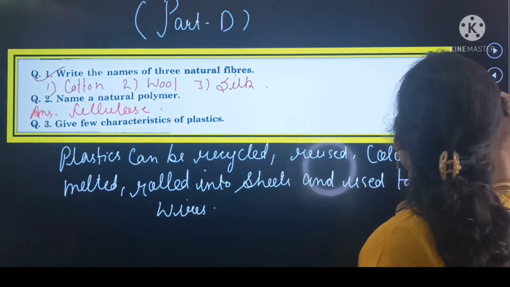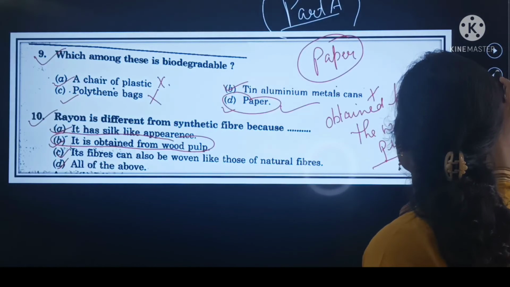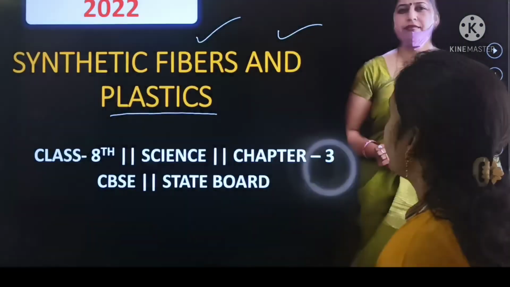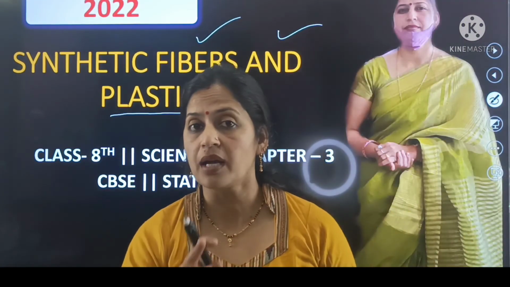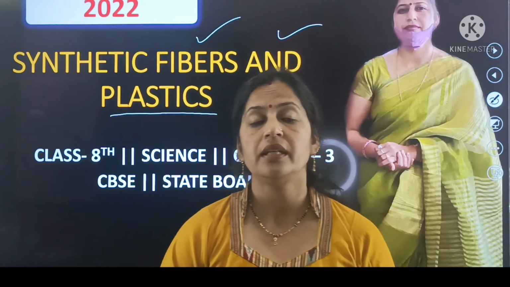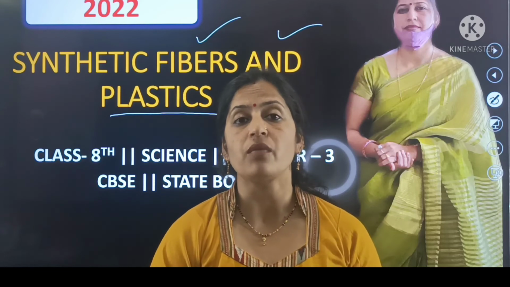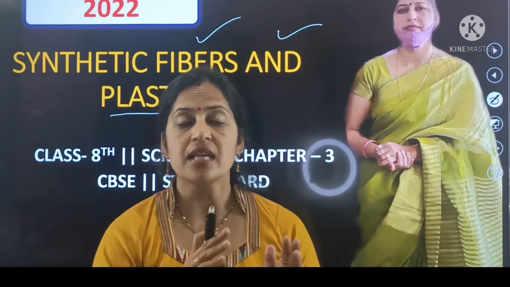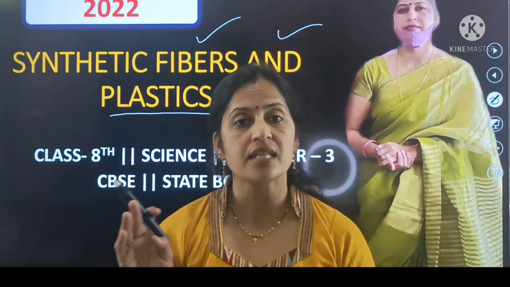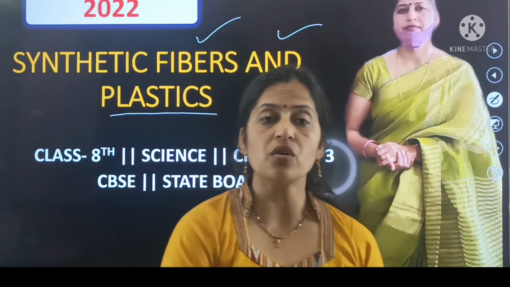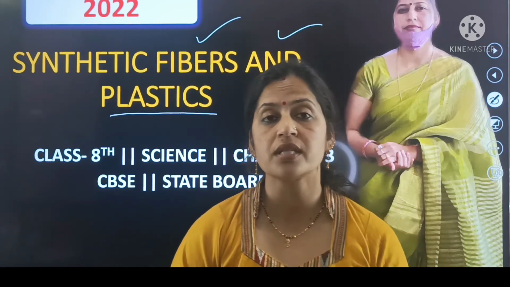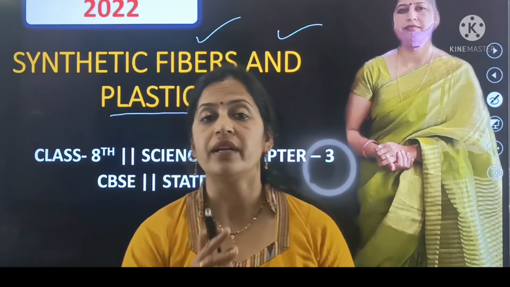So here beta we complete important 4 parts regarding the chapter, that is synthetic fibers and plastics, and this is chapter number 3 for class 8, and this chapter is divided into 4 sections, that is section A, section B, section C and section D. Section A is related with your objective questions or MCQ questions. Section B is related with the fill in the blanks.